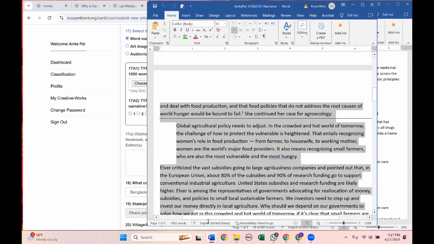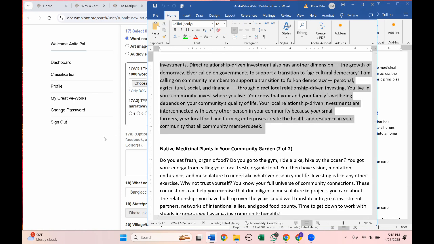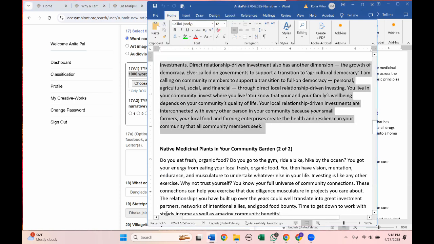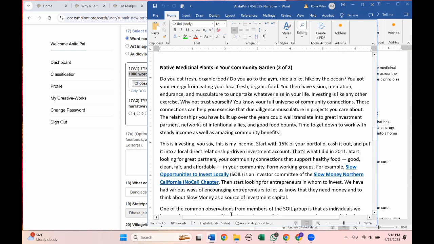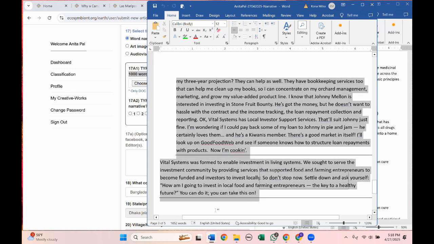Now, the number of words for a narrative needs to be between, it says right here, 500 and 1,000 words for prose. So make sure that here it's 726 words, so that's okay. And then again, for part 2, want to make sure that it's between 500 and 1,000 words. And again, this is 984 words, so that's okay.